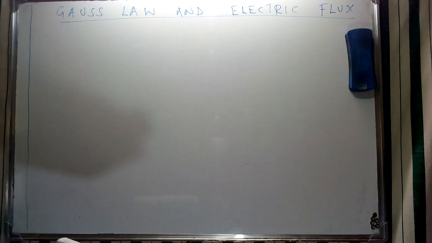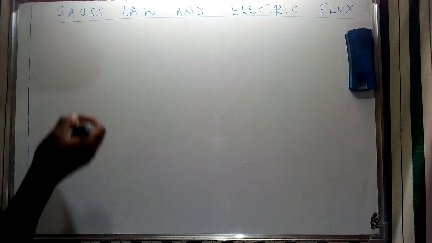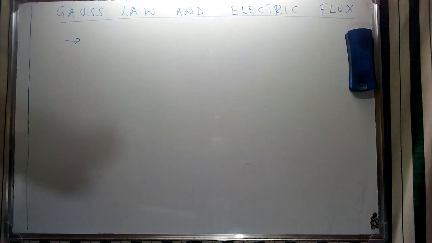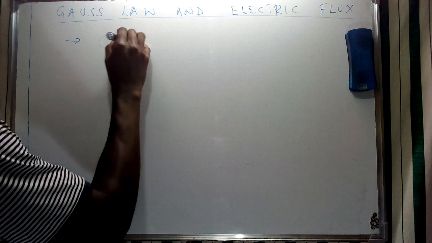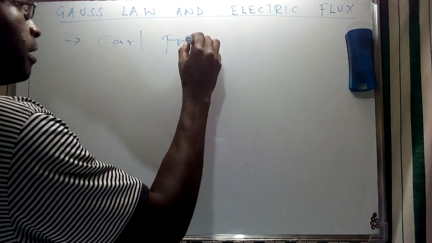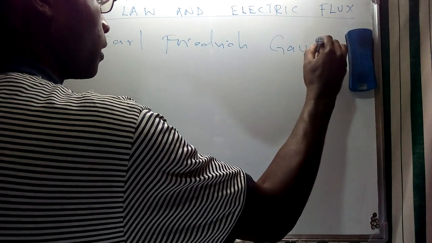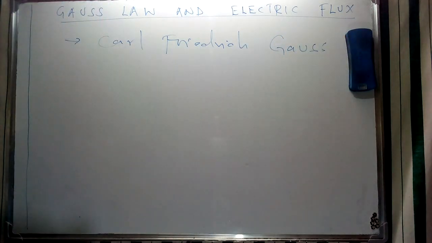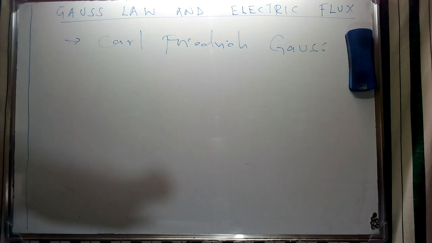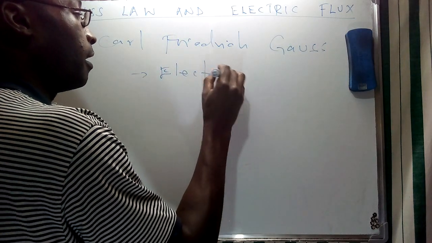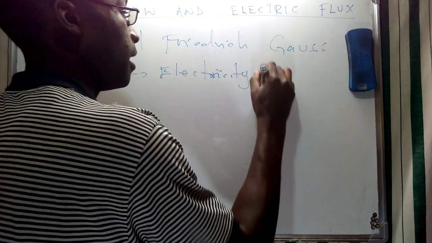So basically, in trying to look at this, we're going to consider and appreciate the work of this German mathematician and astronomer by the name Carl Friedrich Gauss, who came up with various concepts in different fields. Of course, we're going to see some of his contributions in the study of electricity and magnetism.